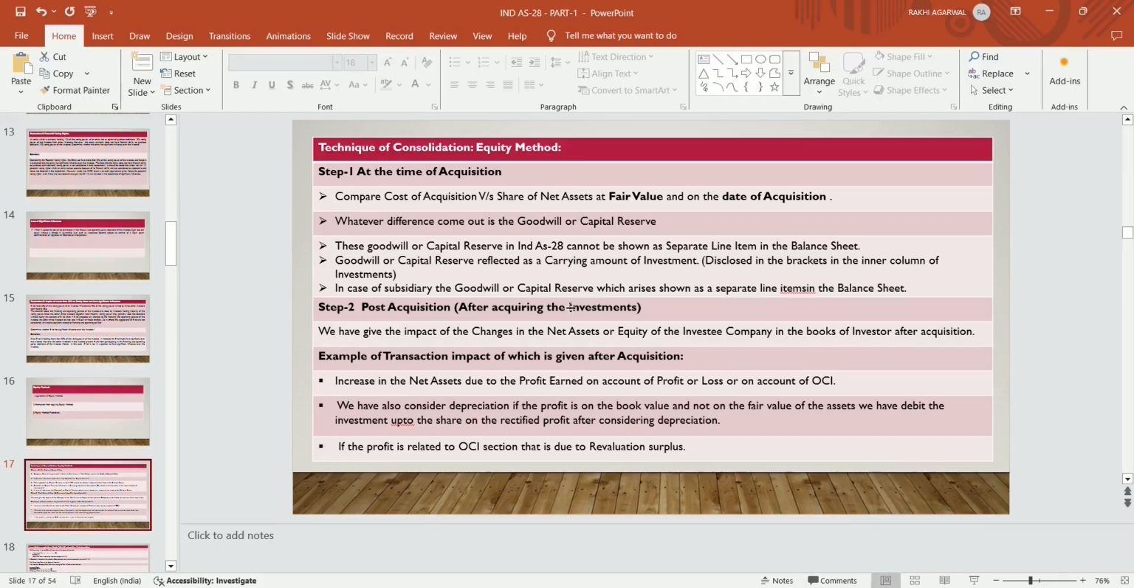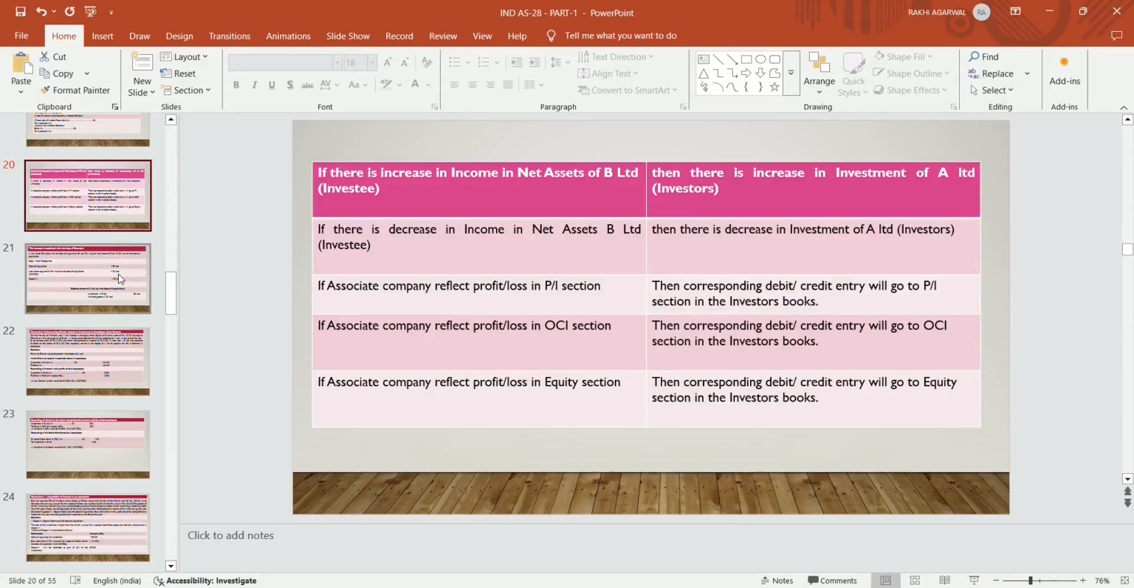Post acquisition, that is after acquiring the investment, what will they recognize? We have to give the impact of the changes in the net assets or equity of the investee company in the books of the investor after acquisition. If there is an increase in the net assets of B Limited, that is the investee company, there is a corresponding increase in the investment of A Limited, that is the investor company. If there is a decrease in the net assets of the investee company, B Limited, then there is a decrease in the investment of A Limited, the investor company.